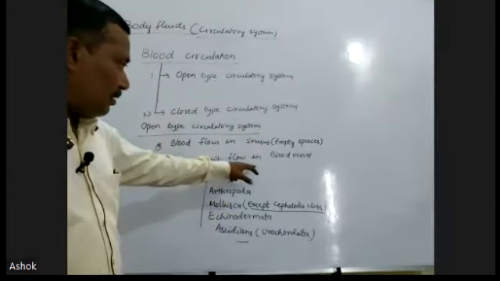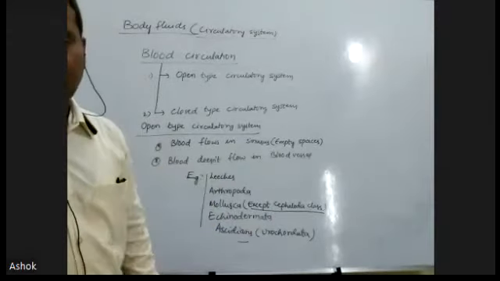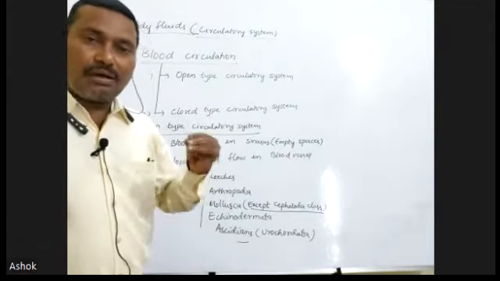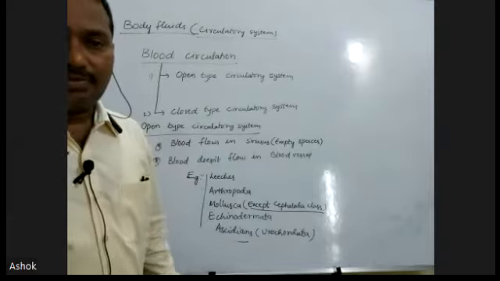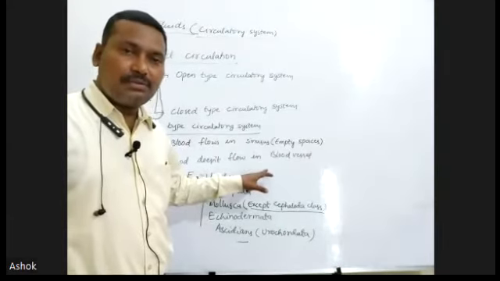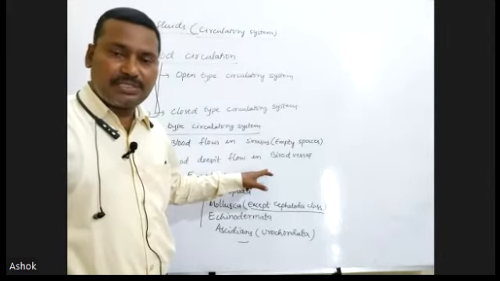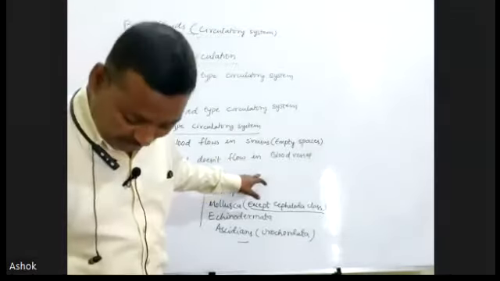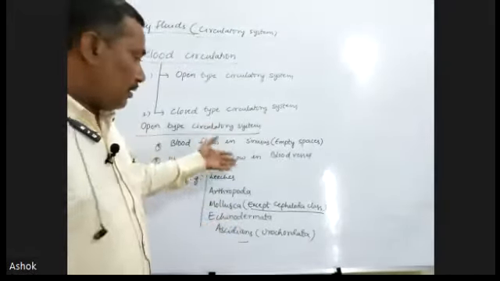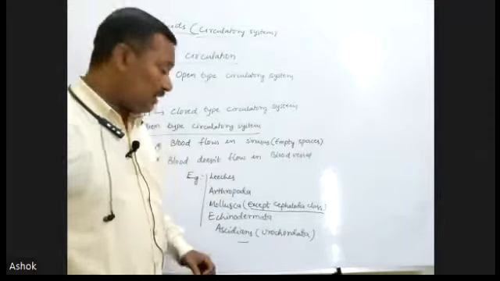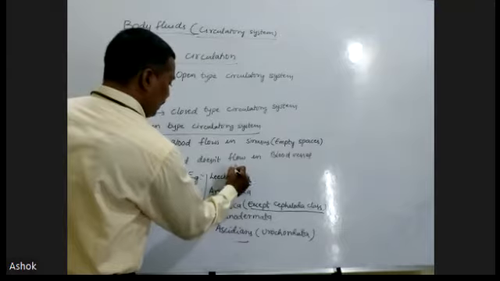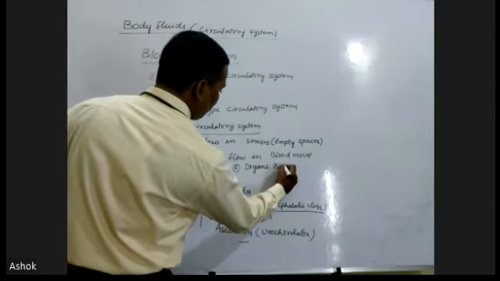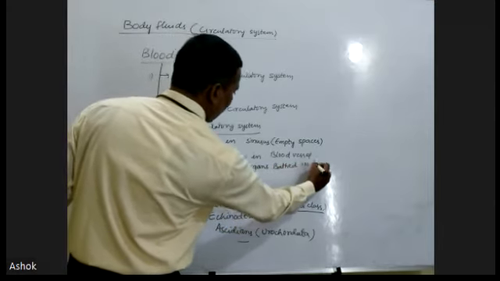The blood flows in sinuses, which are empty, open spaces. When the blood flows in the sinuses or open space, all organs are bathed in the blood. Why? Because the blood enters the abdomen and body empty spaces, and in those empty spaces the organs are present. This character you have to remember: in this circulation, organs are bathed in the blood.